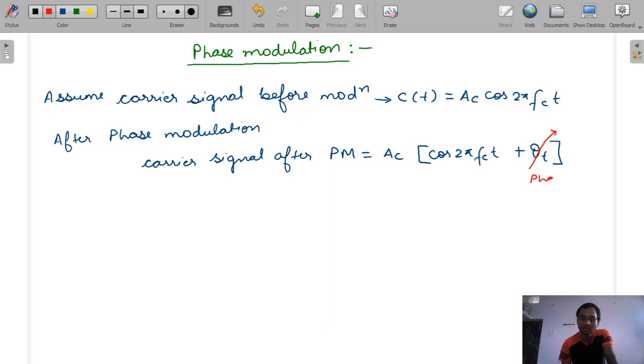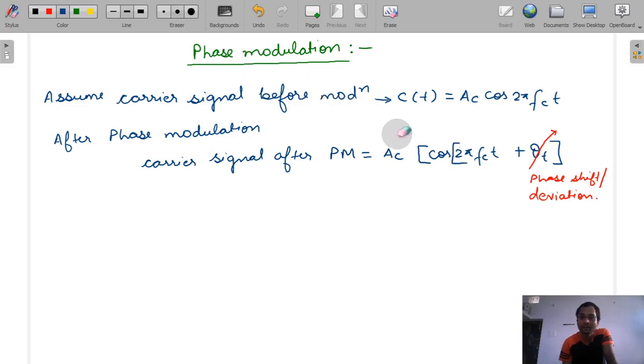This is the phase shift, yeah, phase deviation. So there is deviation in the phase. Okay. So see, after modulation our signal is Ac cos(2 pi fc t plus theta(t)). Due to this theta(t), it will be like this.